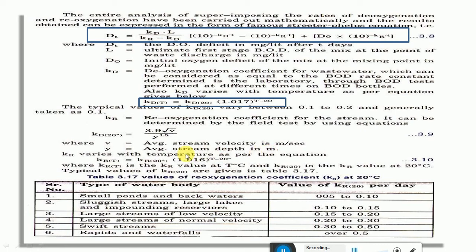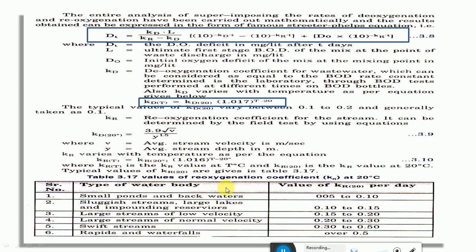Okay, and kr varies with temperature as per the equation kr at T degrees centigrade equals kr at 20 degrees into 1.016 to the power of T minus 20. So these three equations you should remember in order to solve problems based on the self-purification phenomenon, considering the deoxygenation and reoxygenation coefficients and their estimation using the equations. And this is called the Streeter-Phelps one-dimensional dissolved oxygen model, or simply the Streeter-Phelps equation for the self-purification phenomenon.